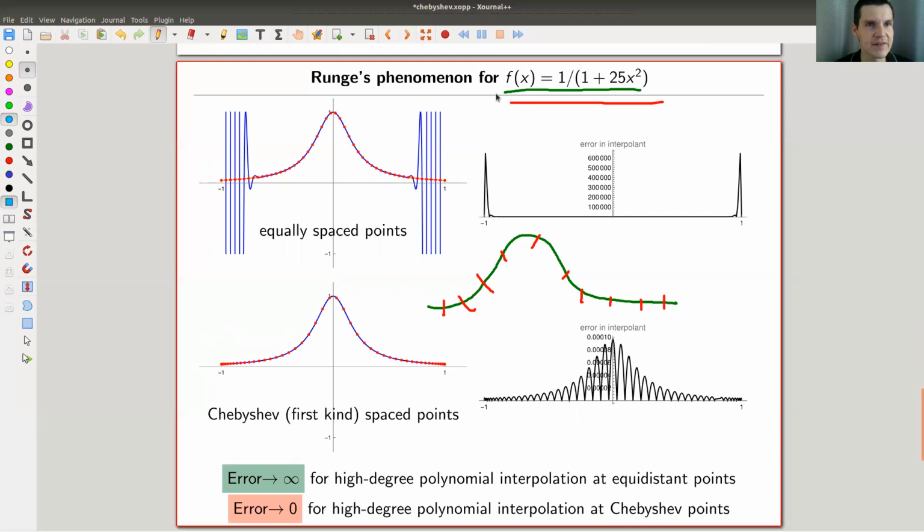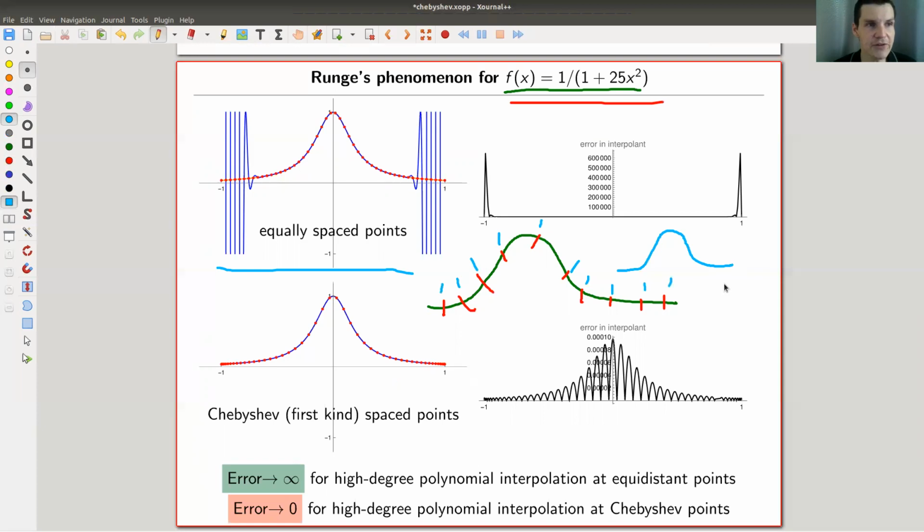So Runge gives this example of taking this function and taking equally spaced measure points. So these were equally spaced, which certainly isn't the case in my picture here. But anyway, in this picture up here, the red points are the approximation points, and they're equally distributed along the x-axis. And you would like to approximate this very harmless function here, just this bump. You would like to approximate it with a polynomial which goes exactly through those points.